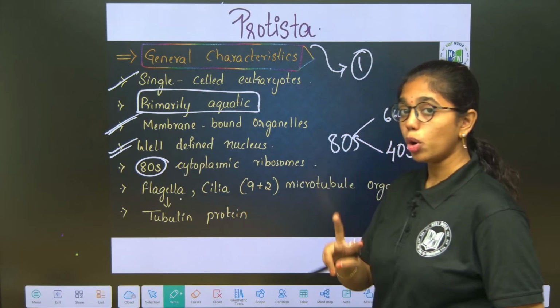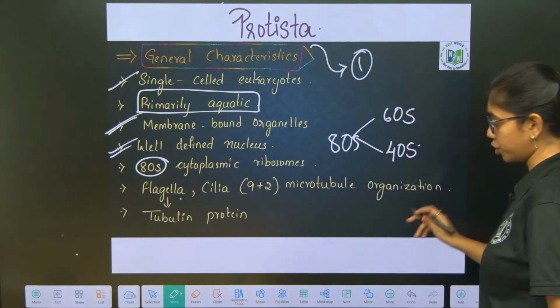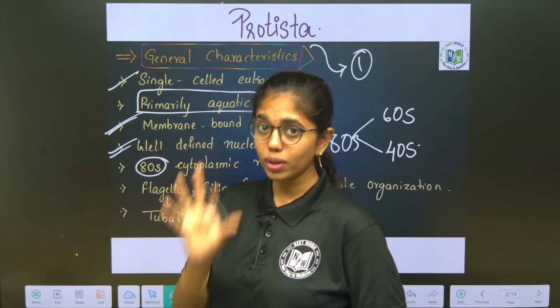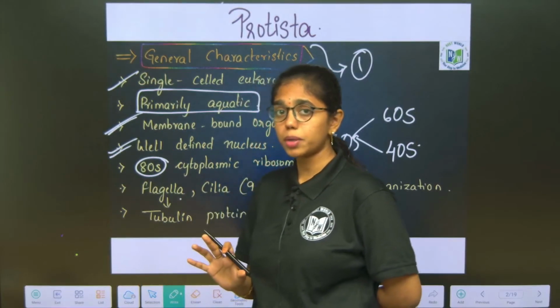Flagella and cilia both act as motile structures in Protista, whereas in Monera prokaryotes the only motile structure that you can see is what, beta?